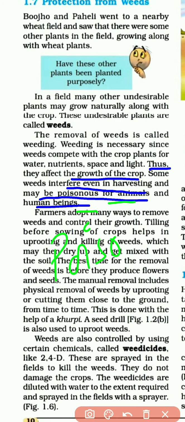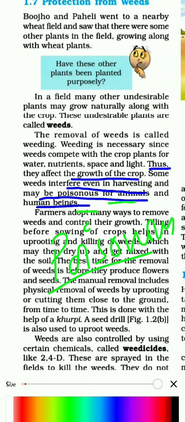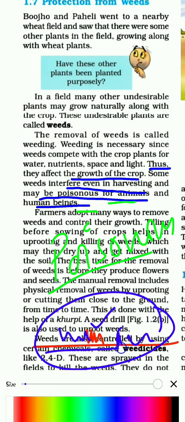So what will happen? Suppose there is a weed. So this is the weed. When this crop gets harvested, what will happen? If this is the crop of wheat, then what will happen? This weed is, suppose, poisonous, and while harvesting, this weed will also get harvested.